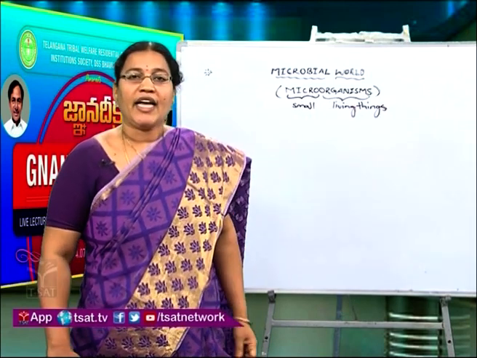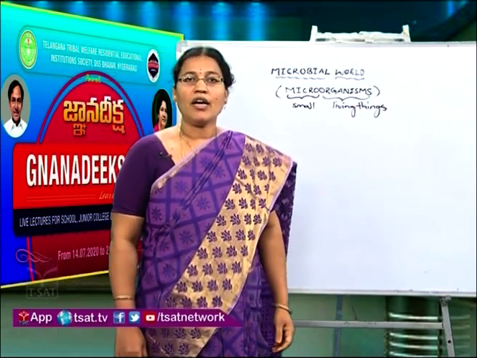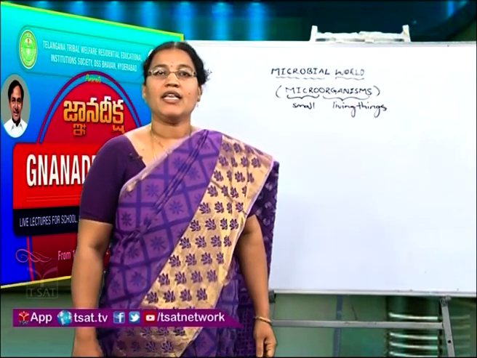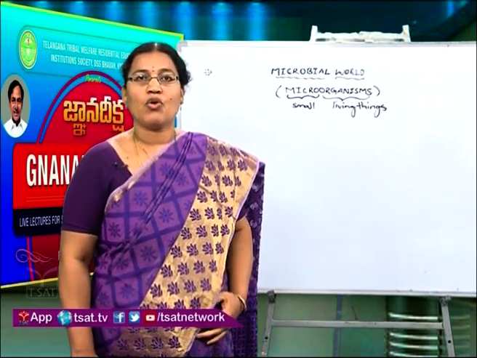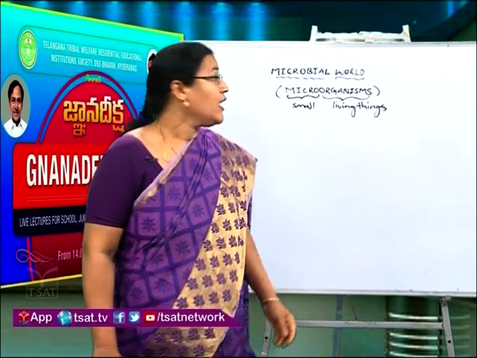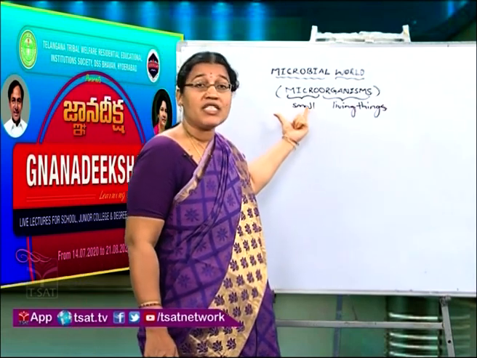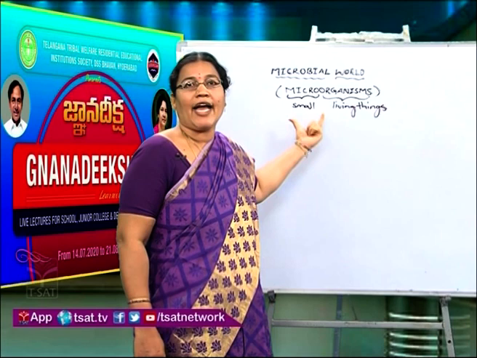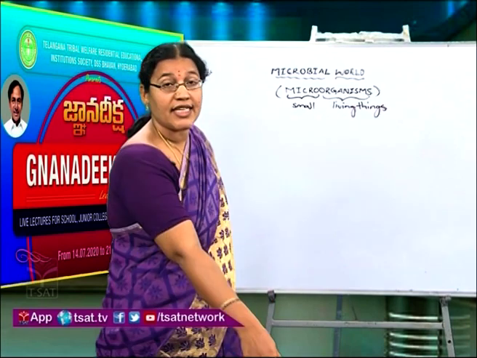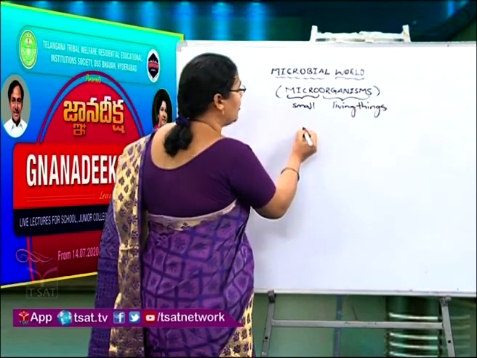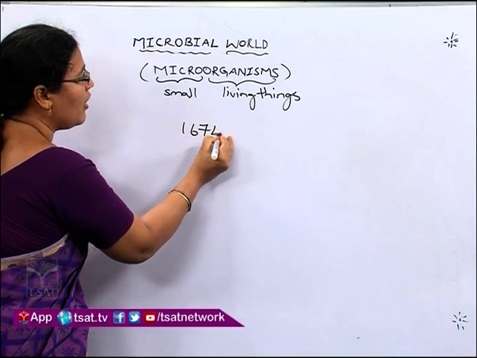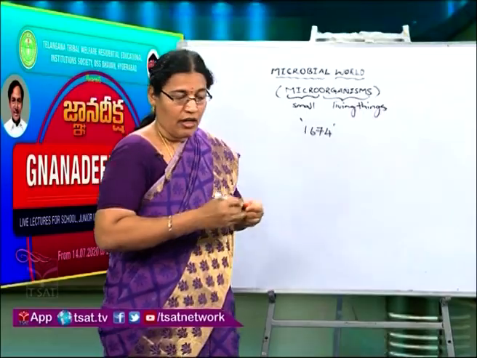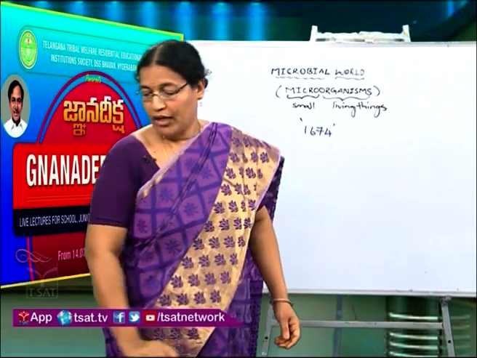They can be single cellular or multicellular, and the study of microorganisms is known as microbiology. They were first seen by the scientist Antony van Leeuwenhoek in 1674.